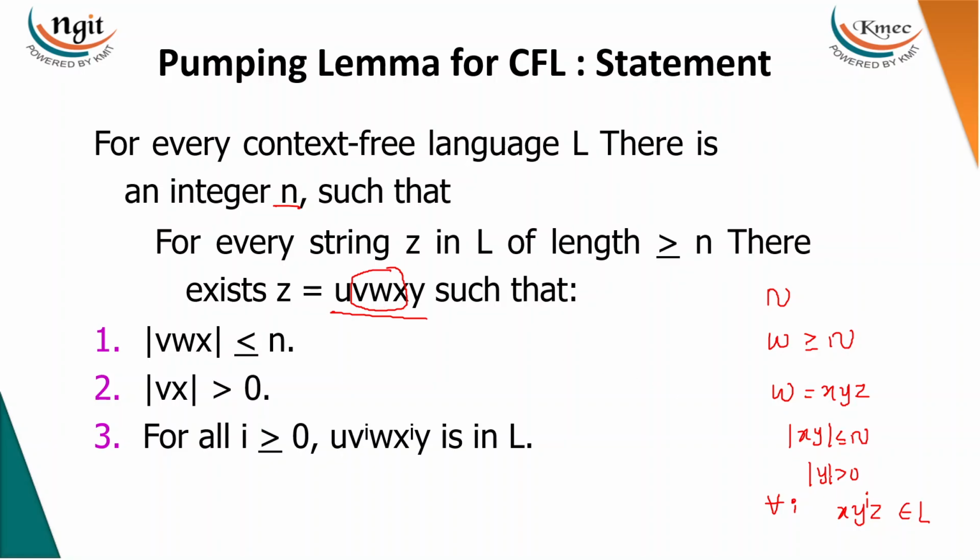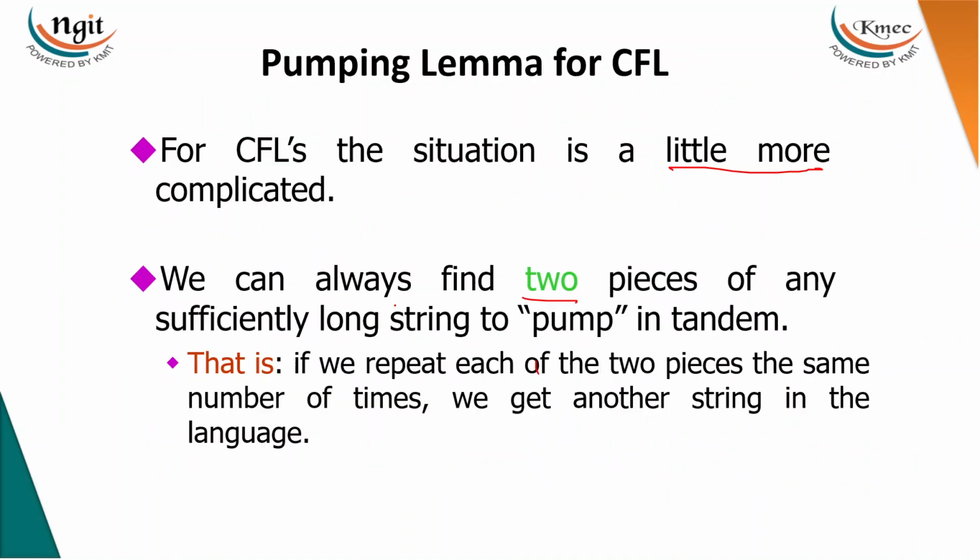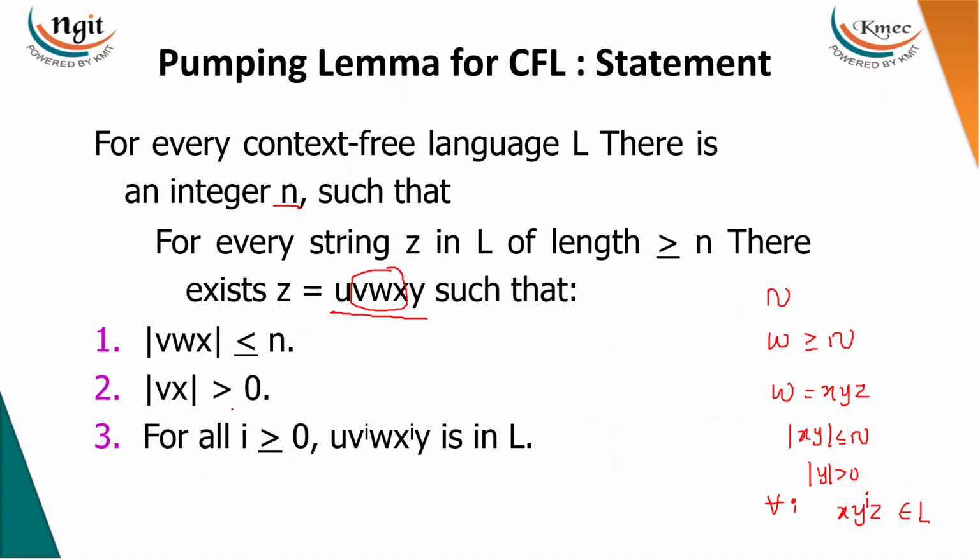And here the pumping variables should be greater than 0. What are the pumping variables? V and x are the pumping variables according to the earlier diagram. V and x together should be greater than 0. In that case, there is no restriction on u, and there is no restriction on y. The restriction is only on vwx and vx.